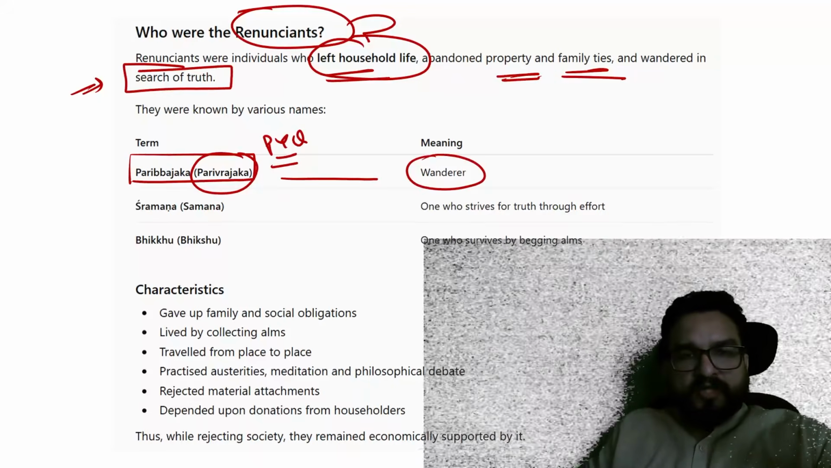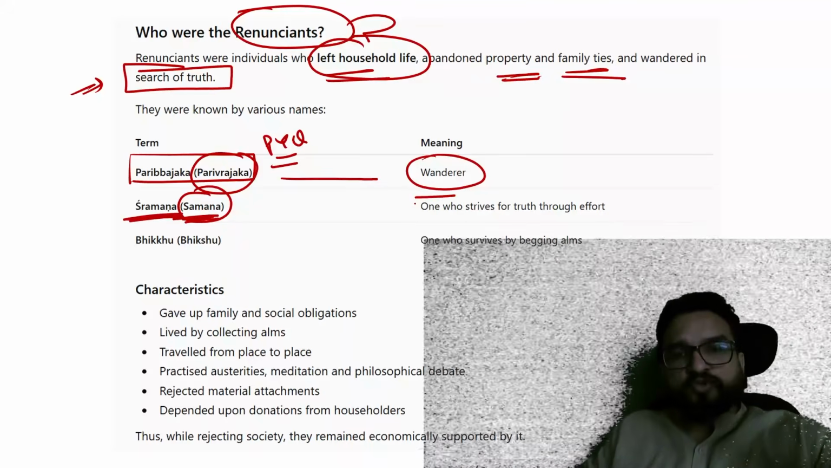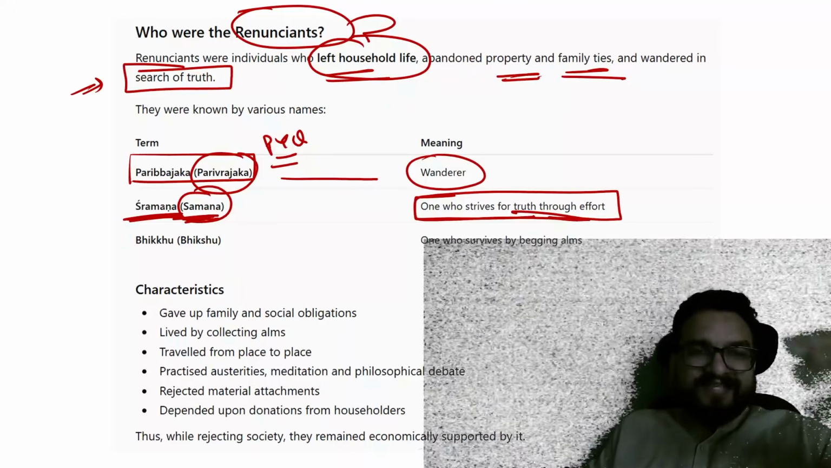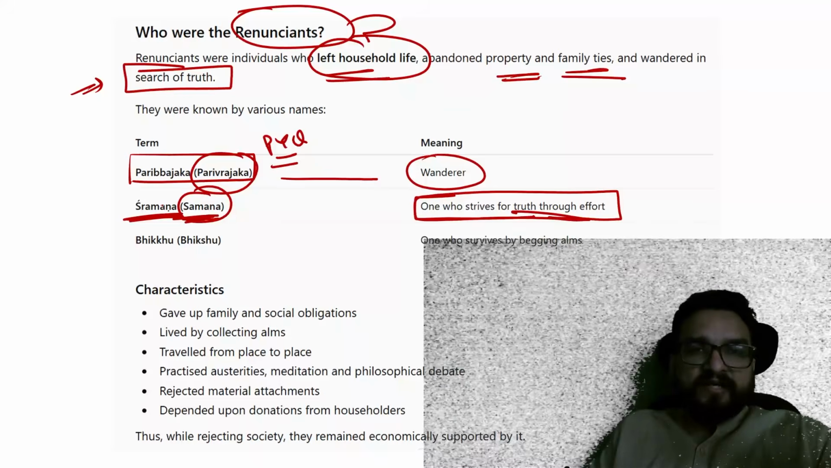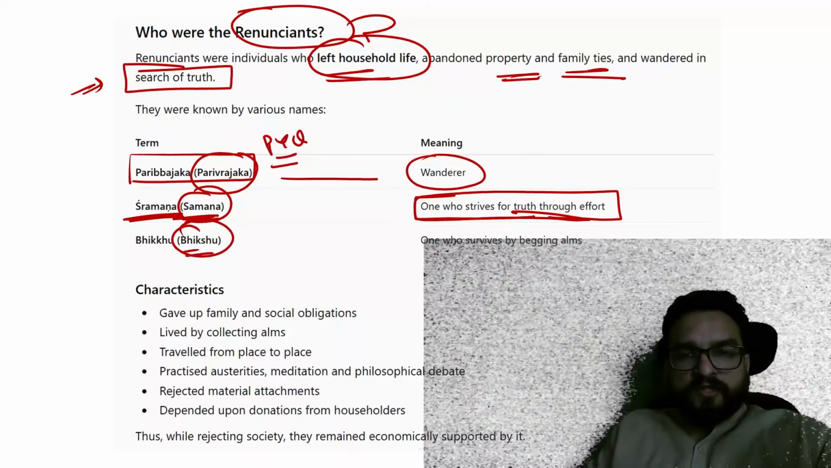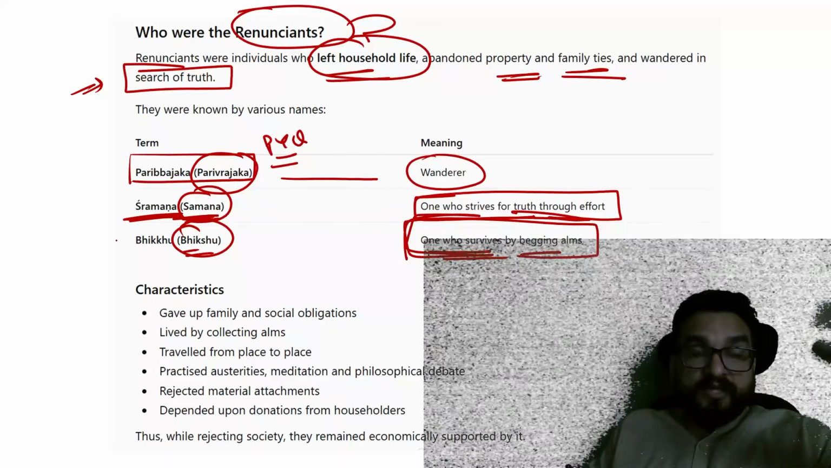Parivarjaka, wanderer. It is also called the Shramana tradition. Shramana is one who strives for truth through effort. Okay, Shraman. So this is the Shraman tradition in which you will find all these heterodox religions coming in. Then there will be Bhikkhus, one who survives by begging alms. Okay, Bhikkhus. So what are their characteristics?